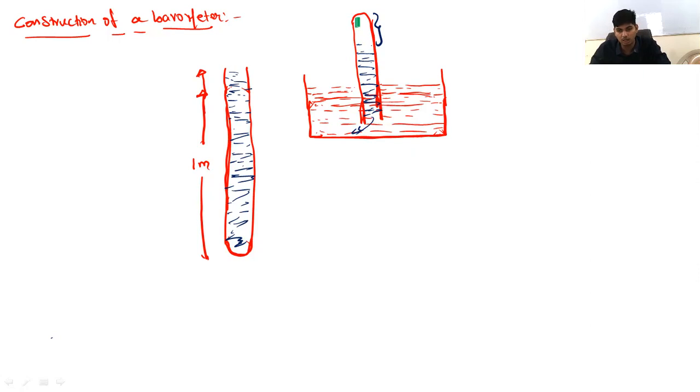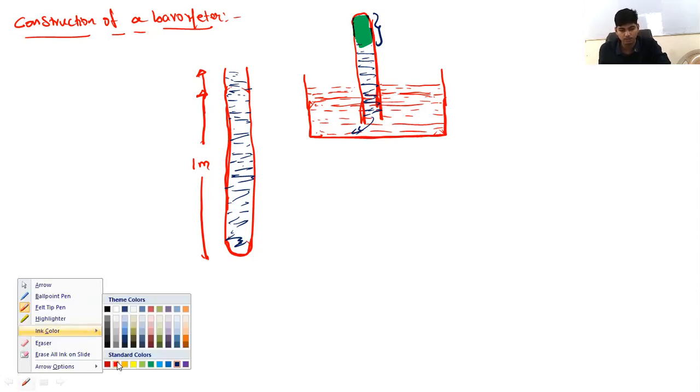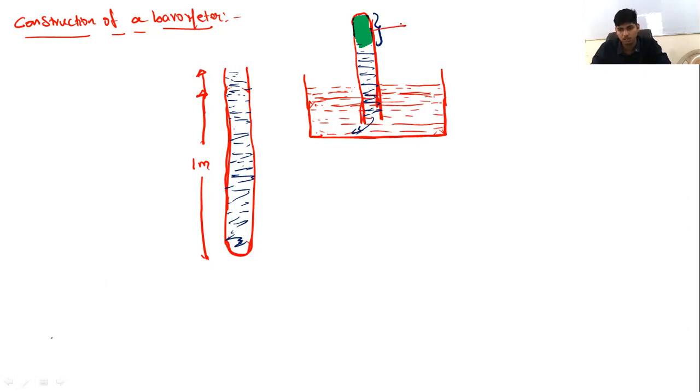This region, which doesn't contain anything, is called the Torricelli vacuum. We call this region the Torricelli vacuum. This region is called the Torricelli vacuum.